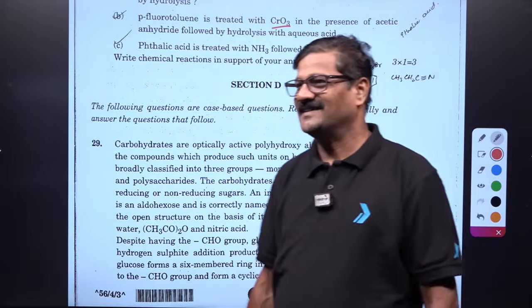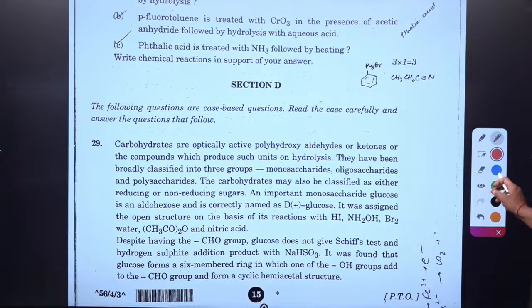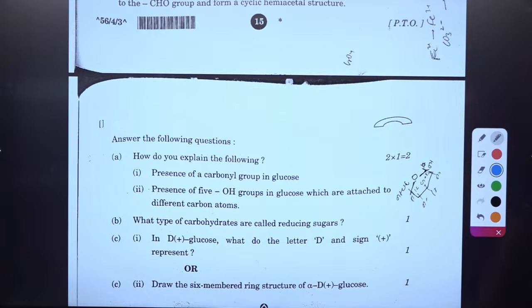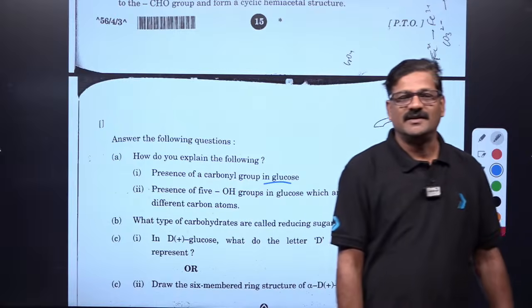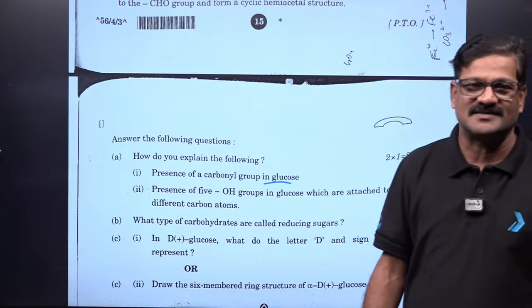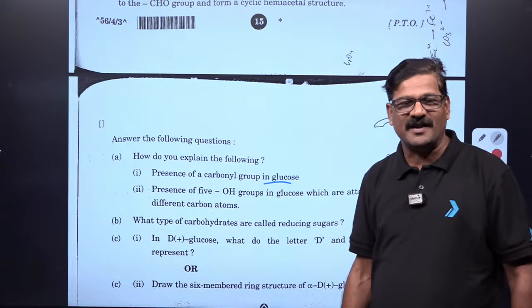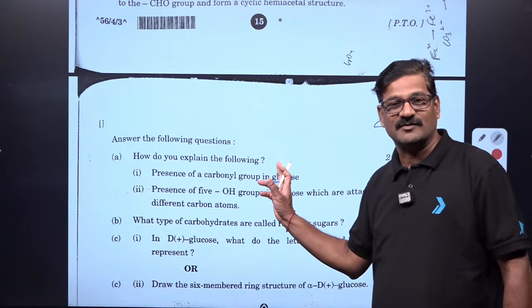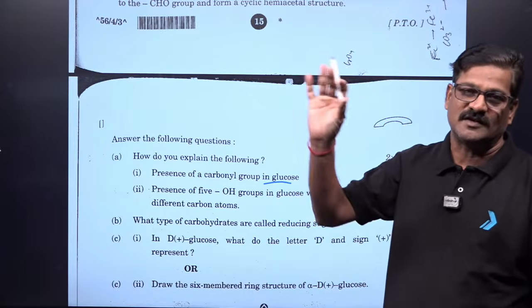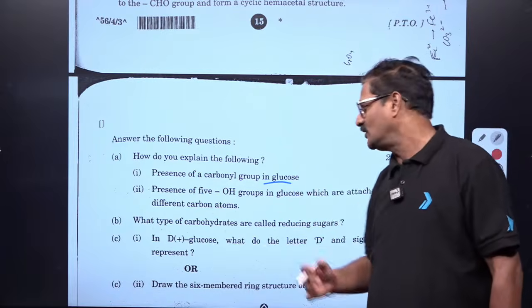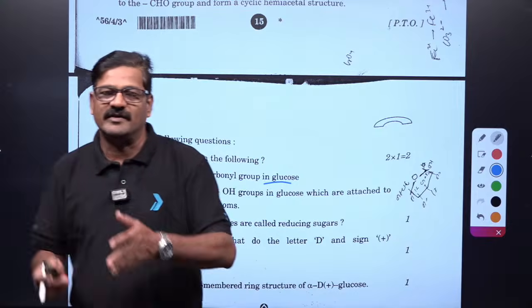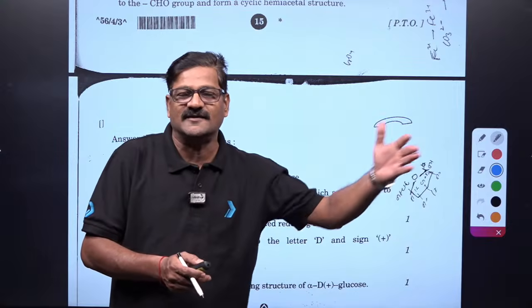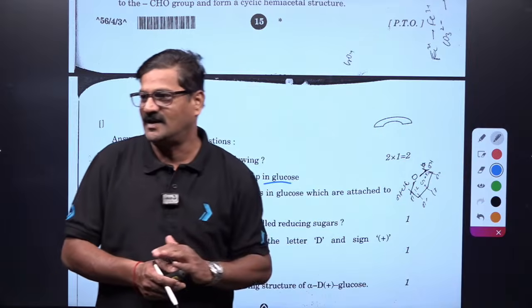Bacho. Now let's see here some more: carbohydrates are optically active, a case based question here. You can handle it. How do you explain the following? Presence of carbonyl group in the glucose: it is going to react with the Tollens reagent, with the Fehling's reagent, and with the bromine water, so that it is going to be gluconic acid. Anything you can write. Presence of 5 OH groups in the glucose: when the glucose is treated with acetic anhydride it is going to give the glucose pentaacetate, right?